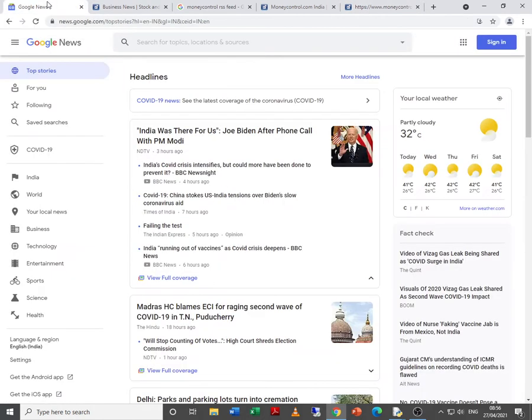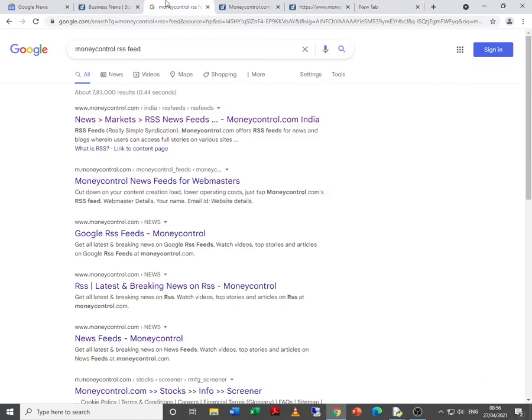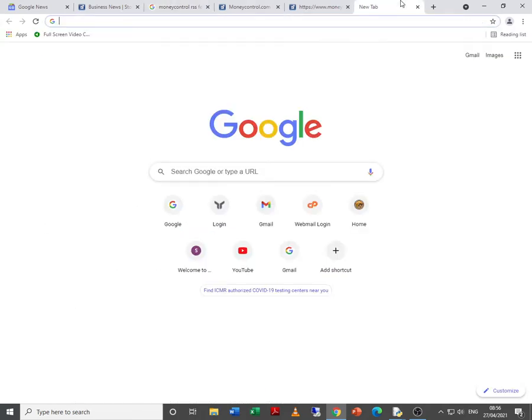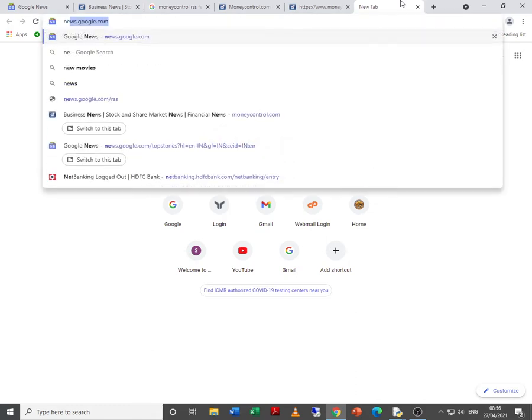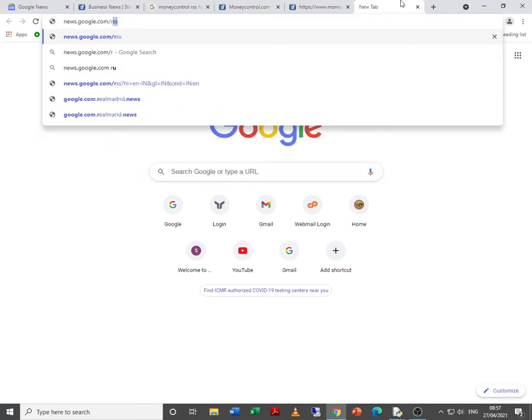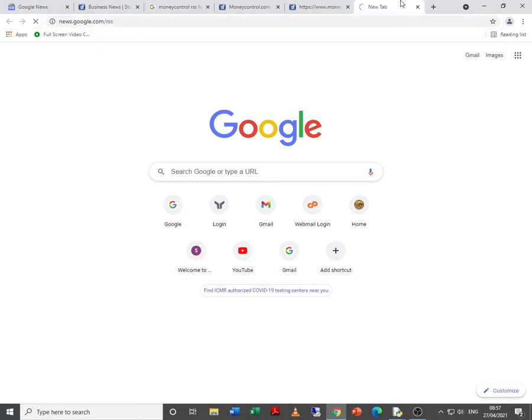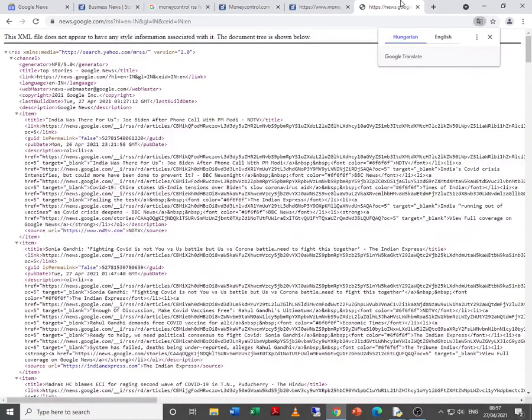Now, if there is Google News, how to get the RSS feed for Google News? Yes, you can go to Google and search over here, but actually the process is quite simple. Go to news.google.com. Google provides one facility whereby if you just give RSS behind news.google.com, then it will give you the RSS feed for the same.